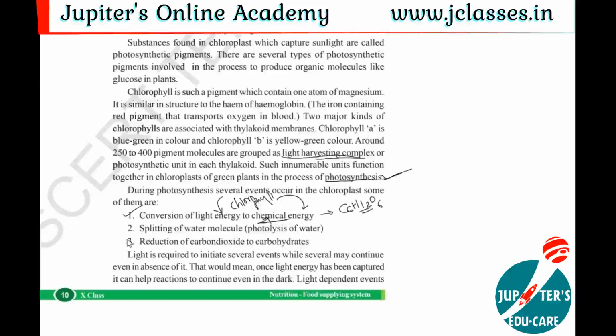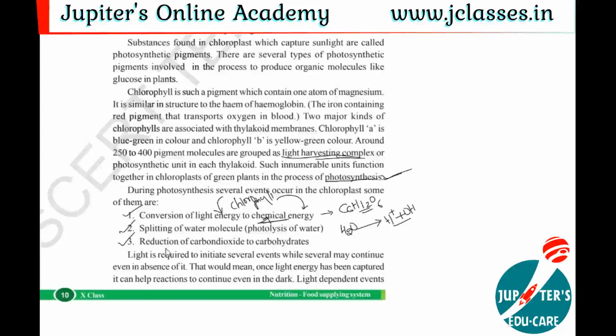Next, the second event in the photosynthesis process is splitting of the water molecule. We use water in the photosynthesis process, as we know. This water molecule will be split, and there is a formation of H plus and OH minus ions. Okay, so this is one of the events, splitting of the water molecule.